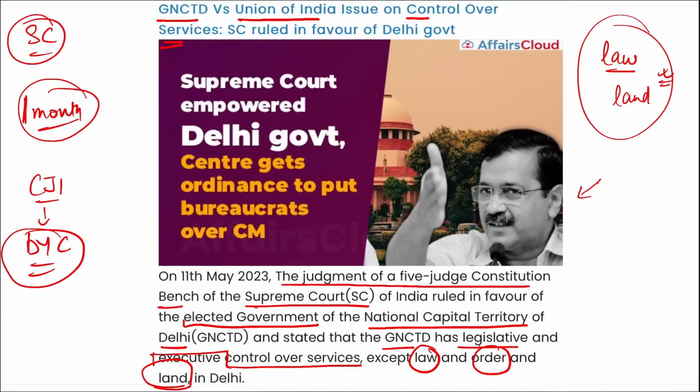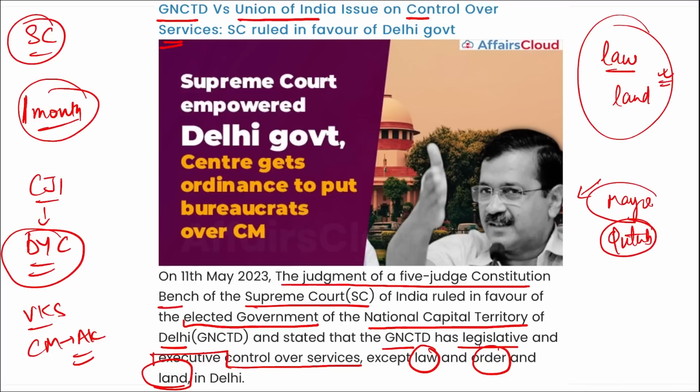reinstated the final authority of the Delhi Lieutenant Governor in transfers and postings of bureaucrats serving the Delhi government. This strengthens the role of the Lieutenant Governor as an administrative power to take decisions on proposals considered or decided by the elected government in Delhi. Right? Who is the governor of Delhi? Vinay Kumar Saxena. Who is the chief minister? Arvind Kejriwal. Right? And then remember recently Mango Festival and Kutub Festival was also held here.